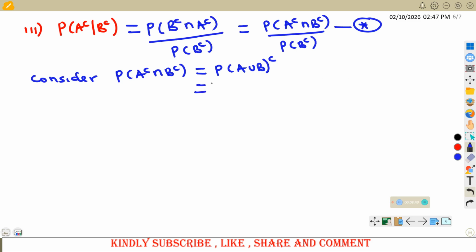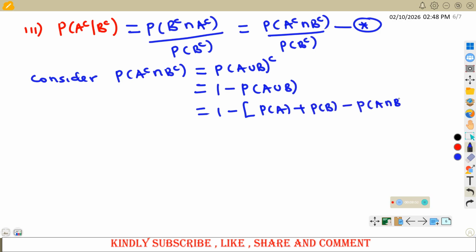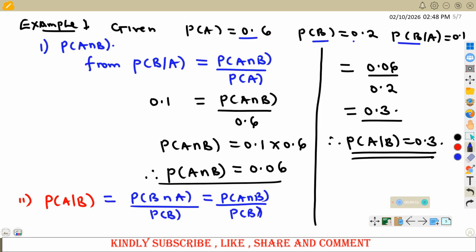Now, from this given point, this one can be treated as 1 minus probability of A union B. But what is this one here? This is the same as probability of A plus probability of B minus probability of A intersection B. And I hope you recall this by definition. So this is the same as 1 minus, let us look at this. Probability of A is known, probability of B is known, A intersection B is known.